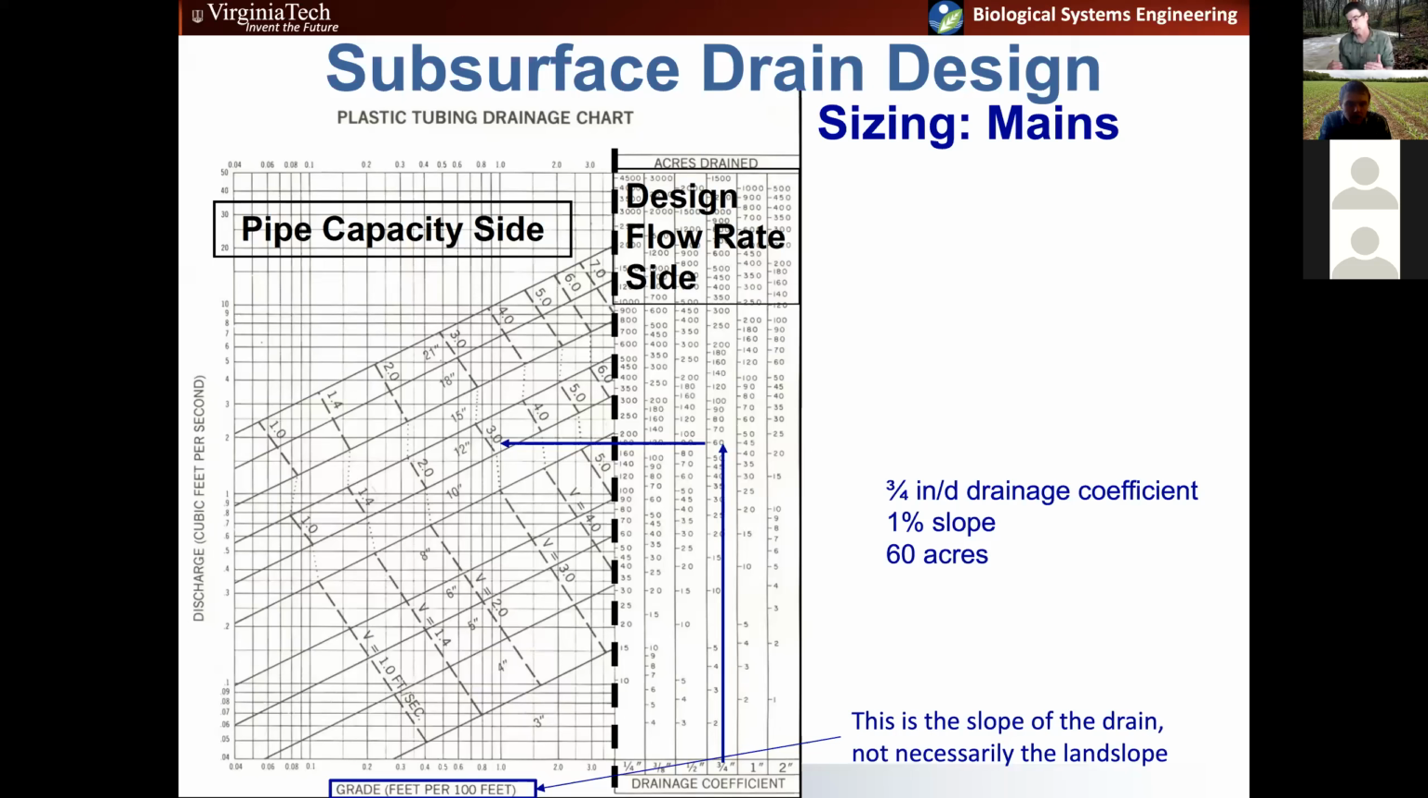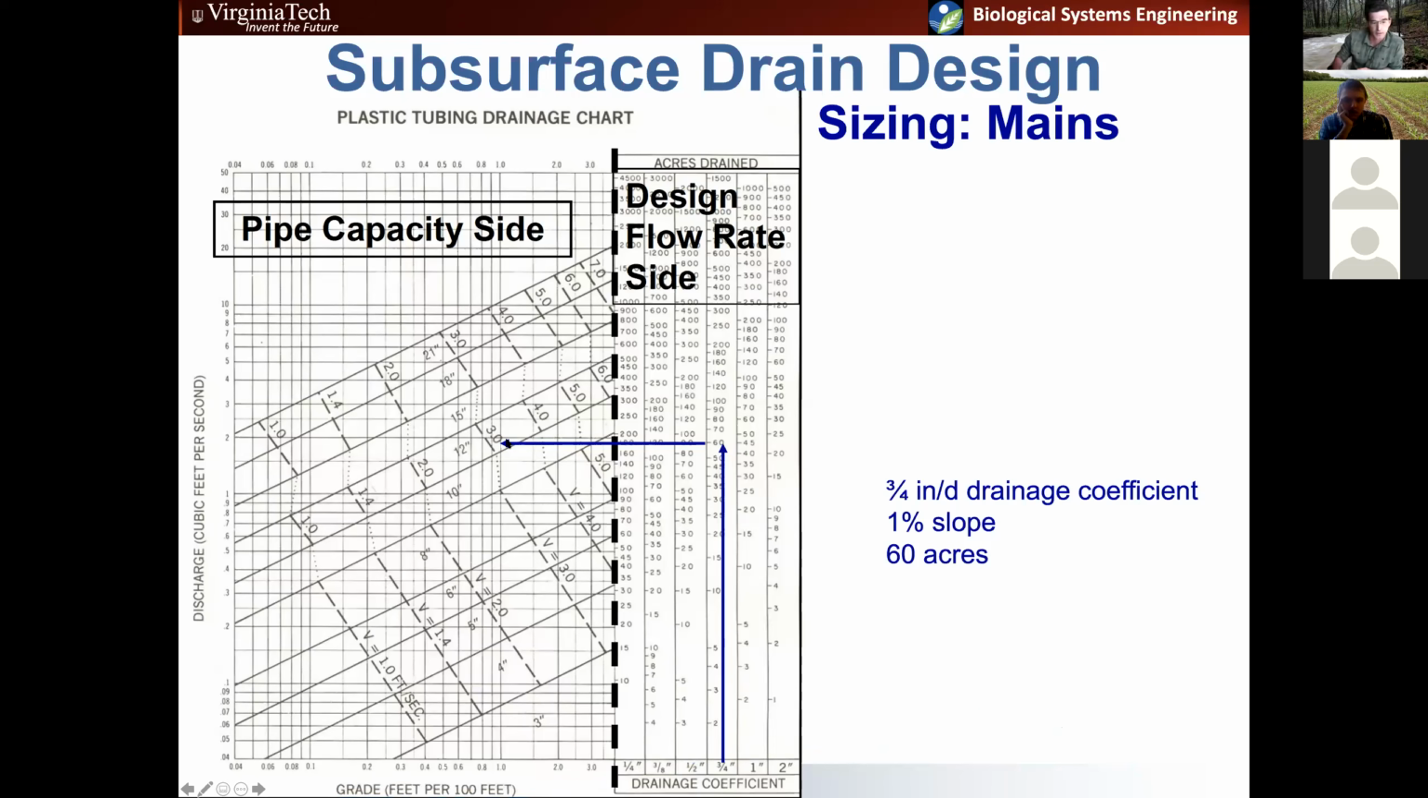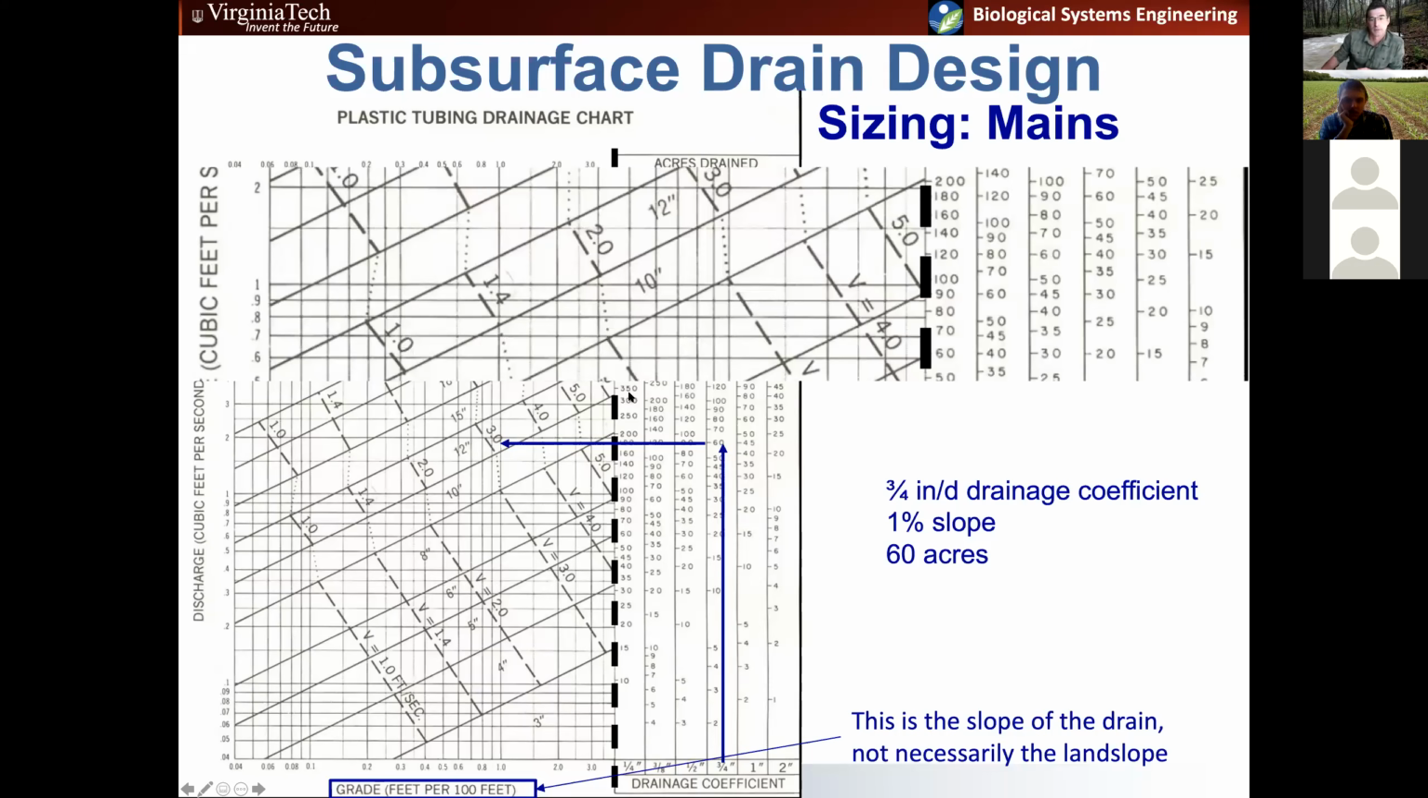However, in a lot of systems, particularly very flat, low gradient systems, you're going to introduce the slope with your drainage plow. So something to consider. So slope is a function of the equipment as well as the field you're working in. So if we take our 3/4 inch drainage coefficient and we go up to 60 acres, and then across, we come up with, and I'm going to zoom in here a little bit, maybe I'll make it a little bit easier to see. All right, 3/4 inch drainage coefficient that's draining 60 acres on a 1% slope tells us